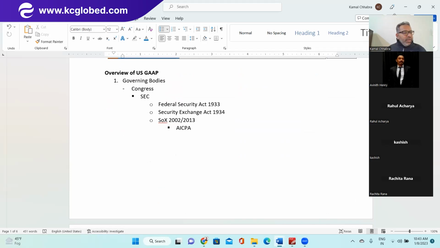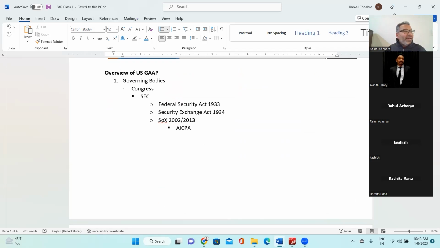Do you know, in the US the body is called Congress. It's not like how in India we have Congress. Just as in India we have Parliament, in the US it is called Congress, which passes legislation. Congress passed the legislation and formed a committee called the SEC, the Securities and Exchange Commission. So Congress, which is like the Parliament of the United States of America, formed a committee called the SEC, right?